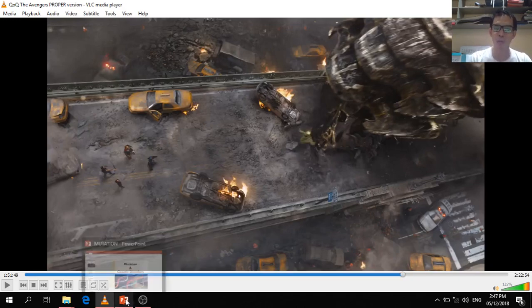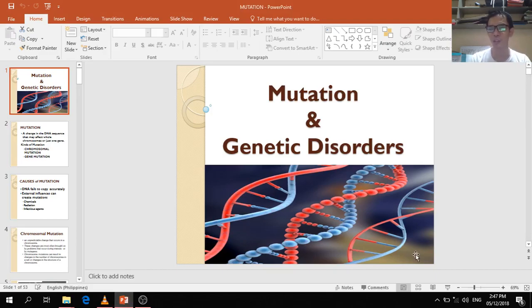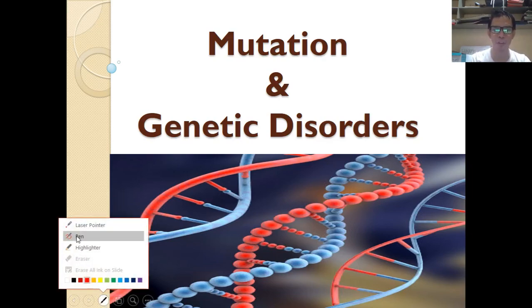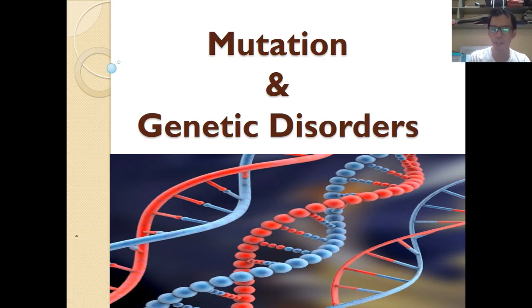Since we are talking about genetics here, the one that I've shown you in the movie is a clear example and part of our lesson today, which is called mutation and genetic disorder. In this topic, we will talk about the different types of mutation and what these genetic disorders are all about.